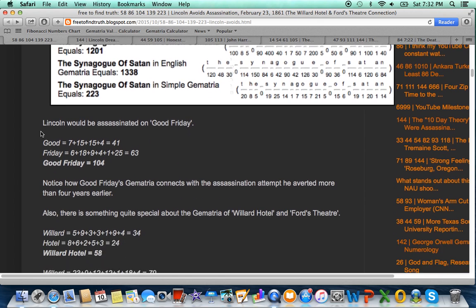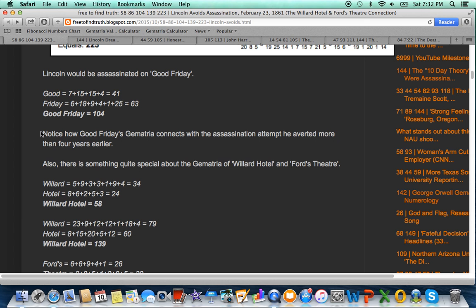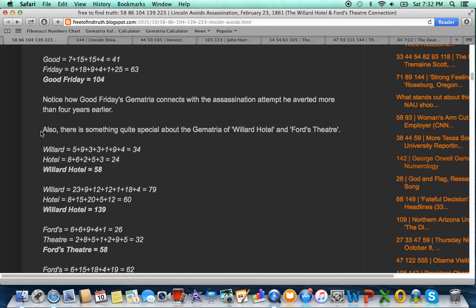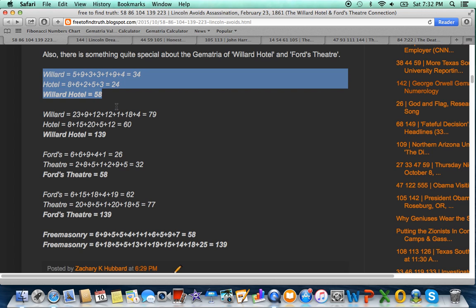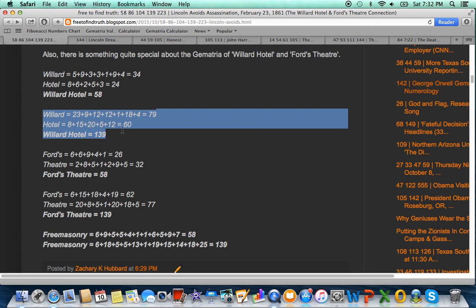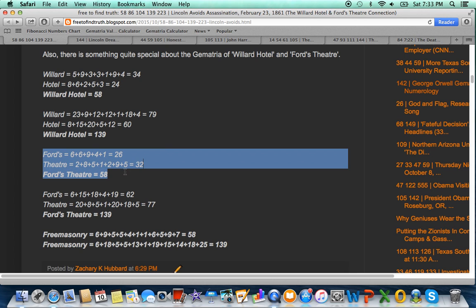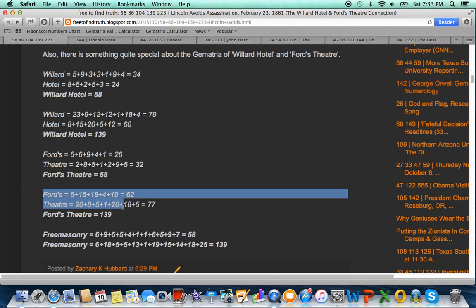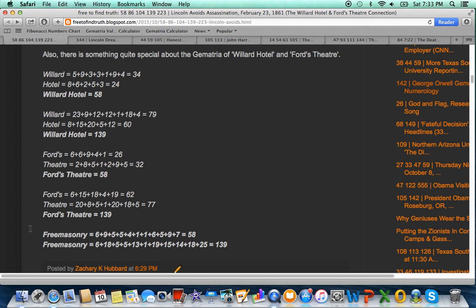So anyway, this Willard Hotel has a major connection to Ford's Theater, where Lincoln would die a little more than 4 years later. Notice the gematria of Willard Hotel the small way, 58, and the gematria of Willard Hotel the big way, 139. This is identical to Ford's Theater, which is also 58 the small way and 139 the big way. These are special numbers because the word Freemasonry sums to 58 and 139.